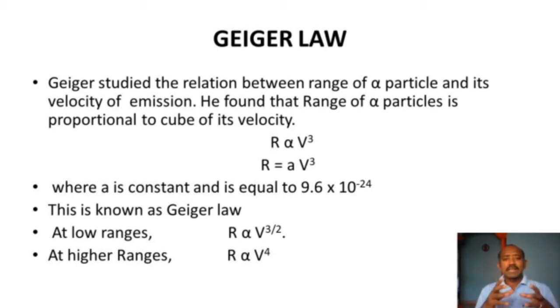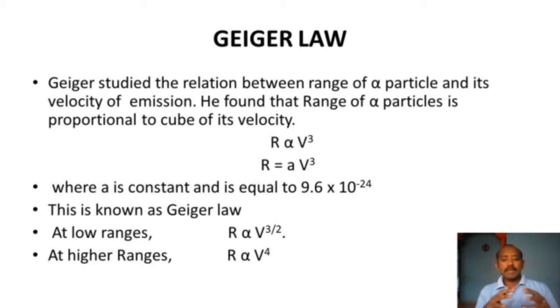So what is the relationship between the range of the alpha particle and its velocity? He found that the range of the alpha particle is directly proportional to the cube of its velocity. We can write it as R is directly proportional to V cube, that is, R is equal to A into V cube. A is a constant, and its value is 9.6 into 10 to the power of minus 24. This is known as Geiger's law.